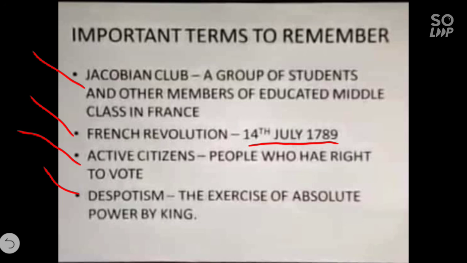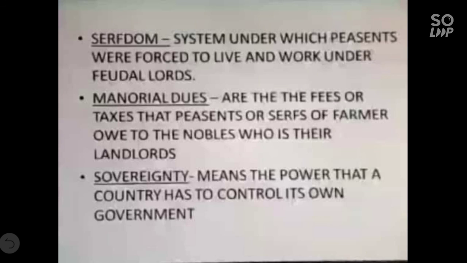Means the peasants who work on the farm under the landlord are called serfs. Then manorial dues are the fees or taxes that the peasants or serf farmers owe to the nobles who are their landlords. Then sovereignty means the power that a country has to control its own government. It is power given to the country by the citizens to control the government.